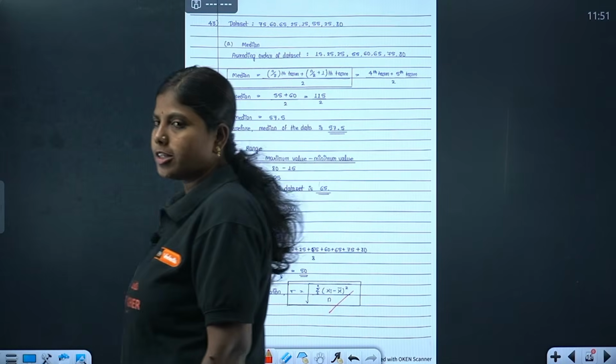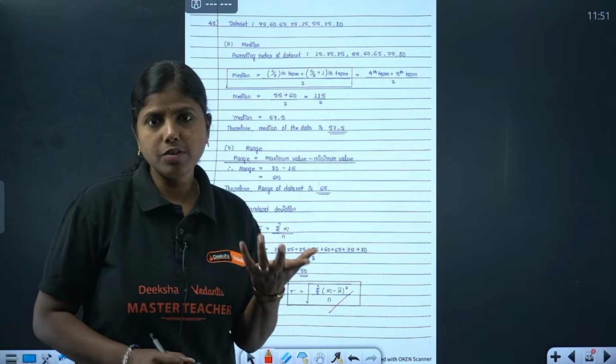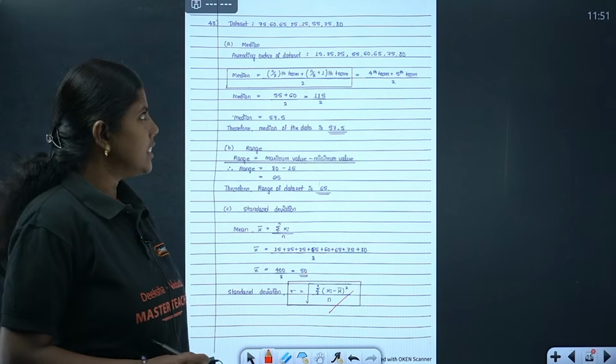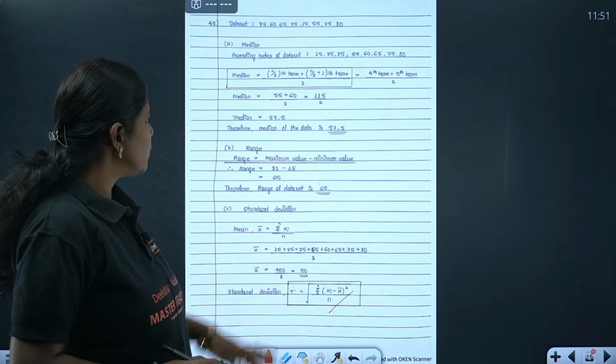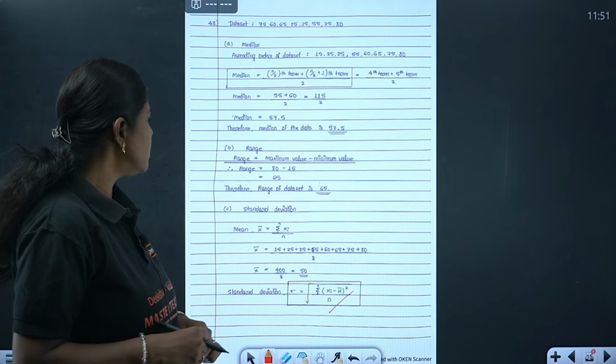What is there in the 43rd question? This is going to be a very simple question based on the chapter called Understanding of Data. Here they have asked a question on median, range and standard deviation. So how has she attempted this?